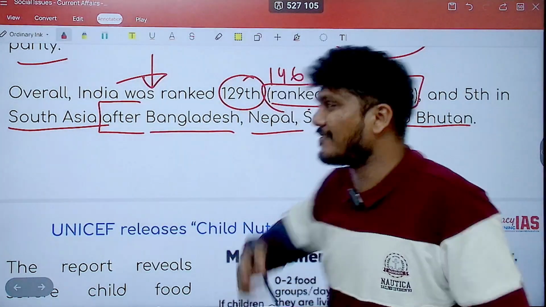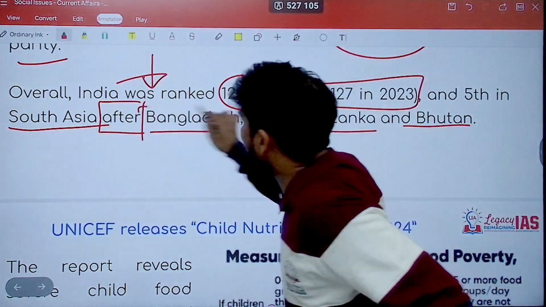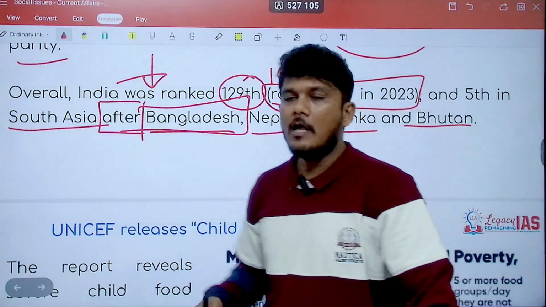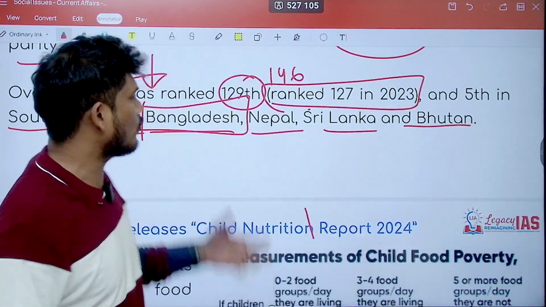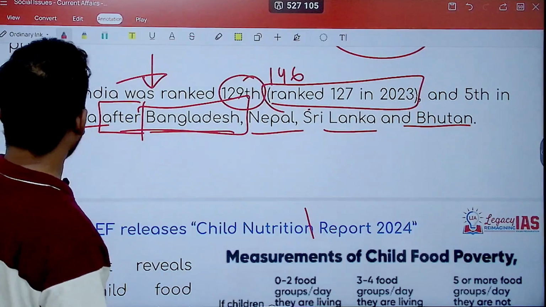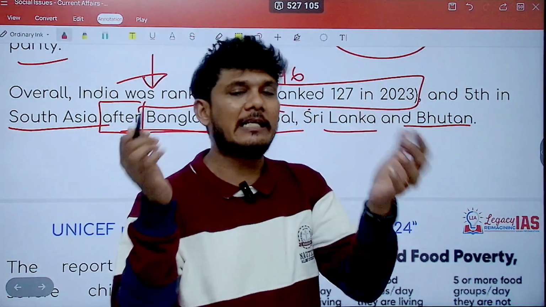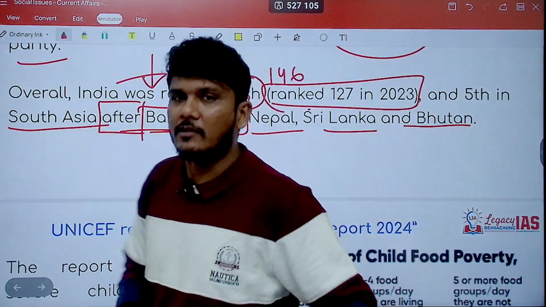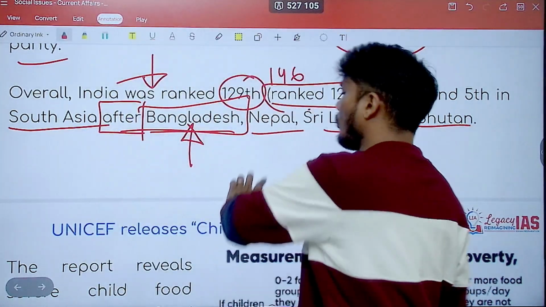Since this is a surprise, you should specifically remember this, or else you may make a mistake in the exam. Some of the countries with respect to whom we are doing better in South Asia, for example, Pakistan, you will be able to guess logically. But if this does not logically make sense, which it doesn't, specifically remember that as well.